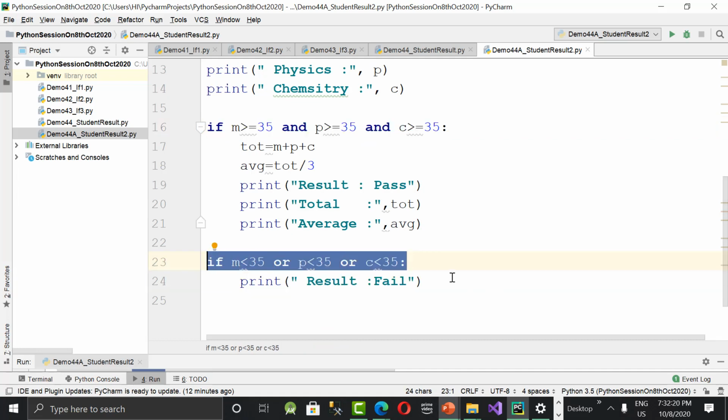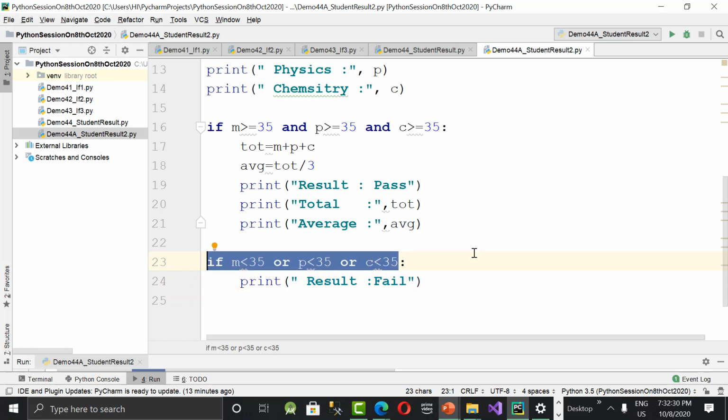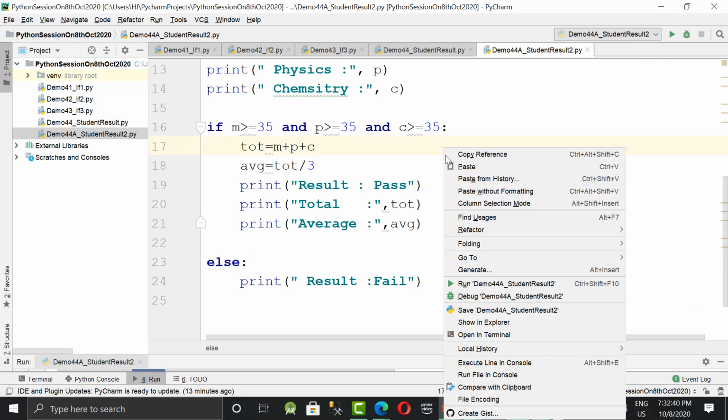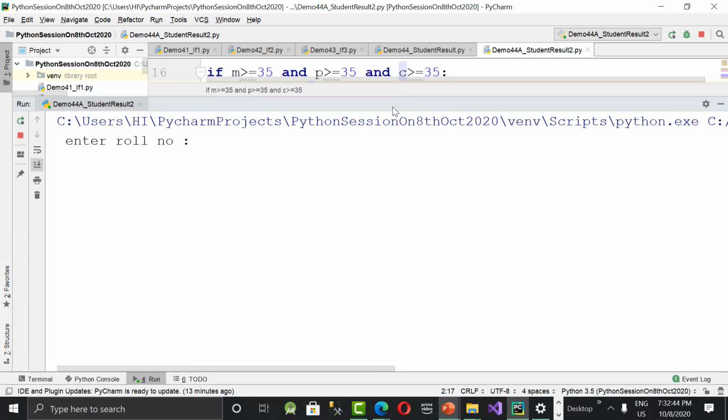Here I have used and, or, and instead of this lengthy statement, as he said, we can use else here. There is one more, making it short. Of course, we haven't started else, that is why I didn't explain it. But this is absolutely fine. Let's run it and check it out. Right click, run. It works exactly like earlier. Roll number 1, I said Rahul, and then I'm giving marks 85, 95, and 100. See the result? Pass. Okay.